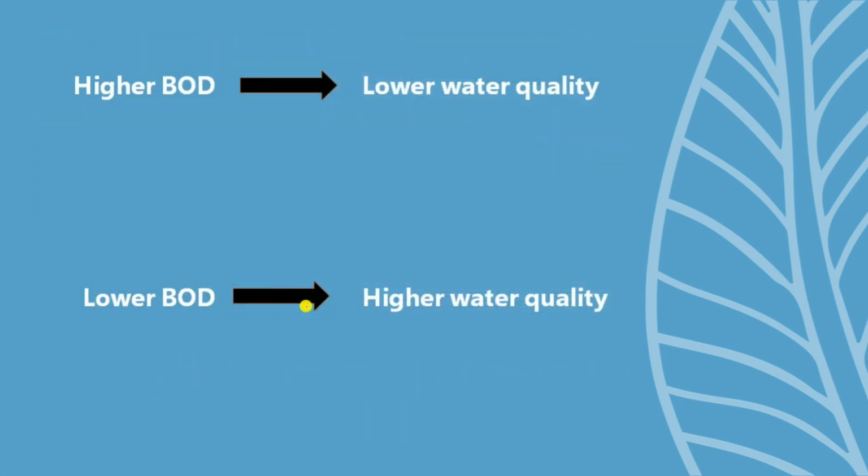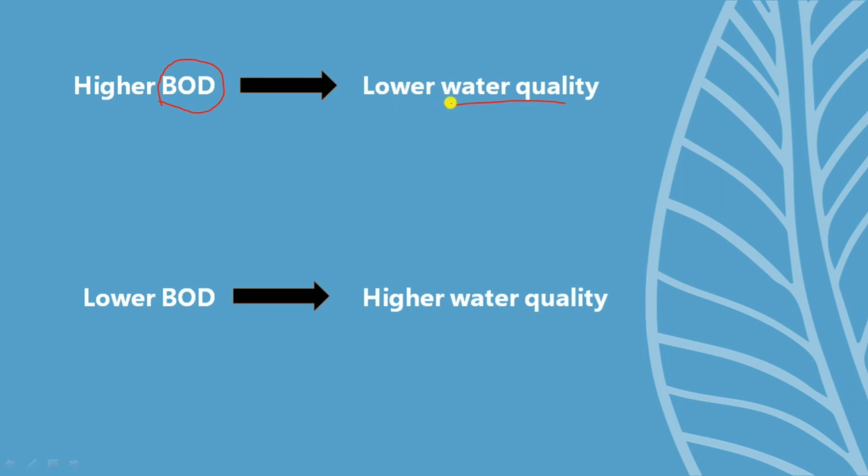So, at last, we can conclude that there is an inverse relationship between the BOD and the water quality. The higher the BOD, the lower the water quality. Why?